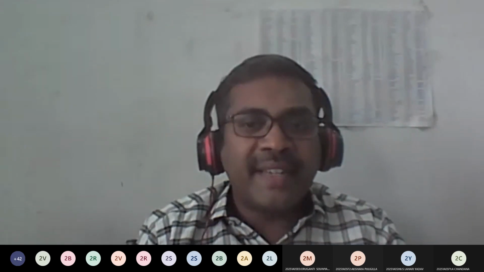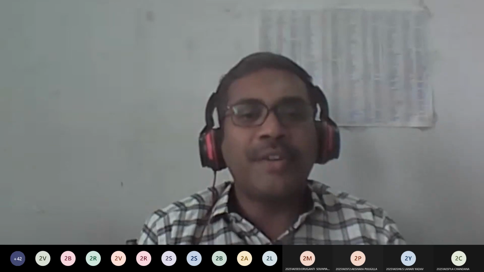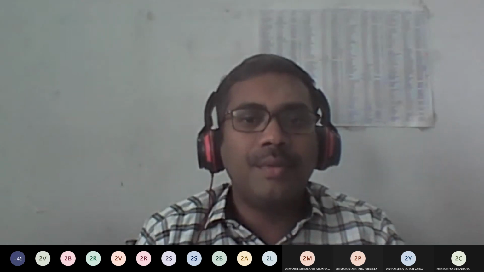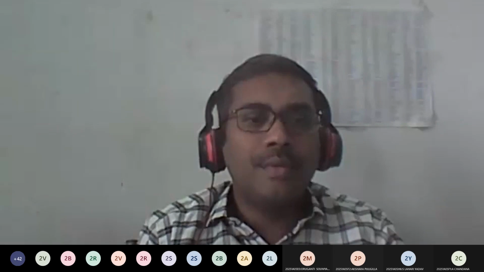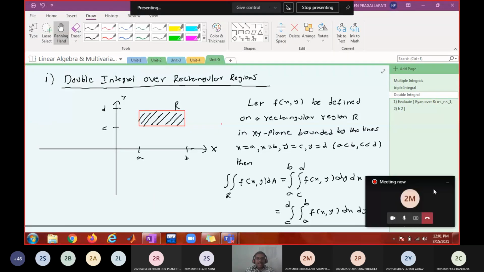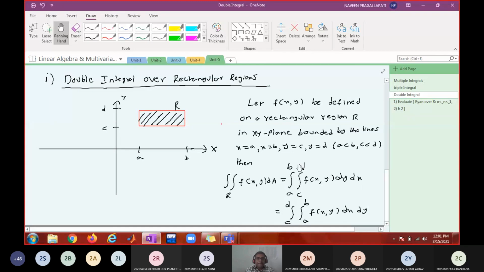Whenever your region of integration is a rectangular region, all the limits are going to be constant. Make a point of this. Can you see that? So rectangular region, all the limits are constant. When all the limits are constants, you are integrating over a rectangular region. Okay.